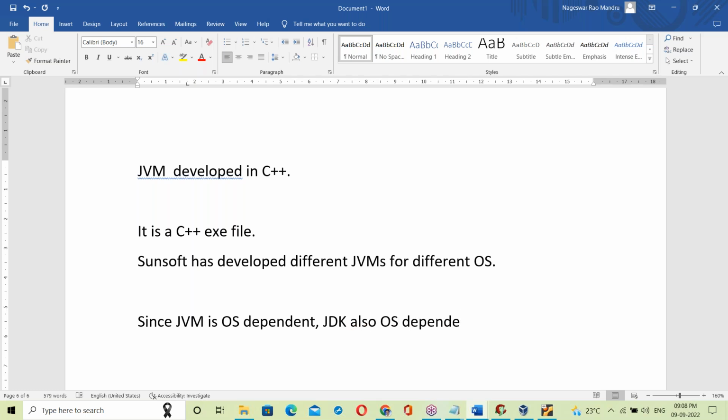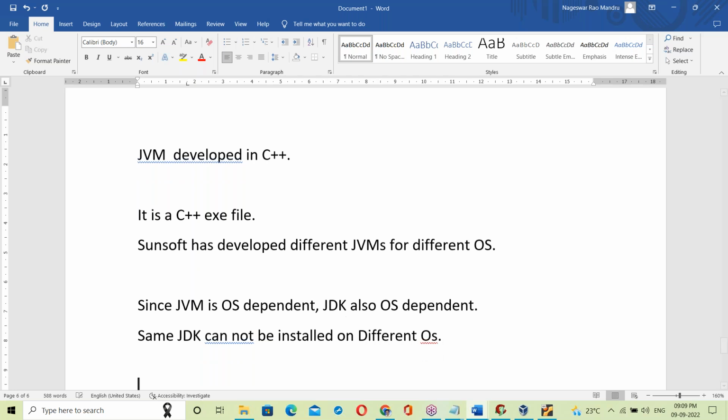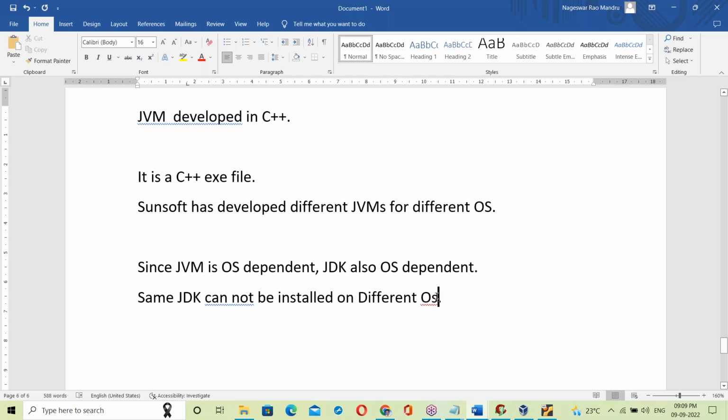That means the same JDK cannot be installed on different operating systems. The same JVM cannot be installed on different operating systems here. Sunsoft provides different JDKs for different operating systems.